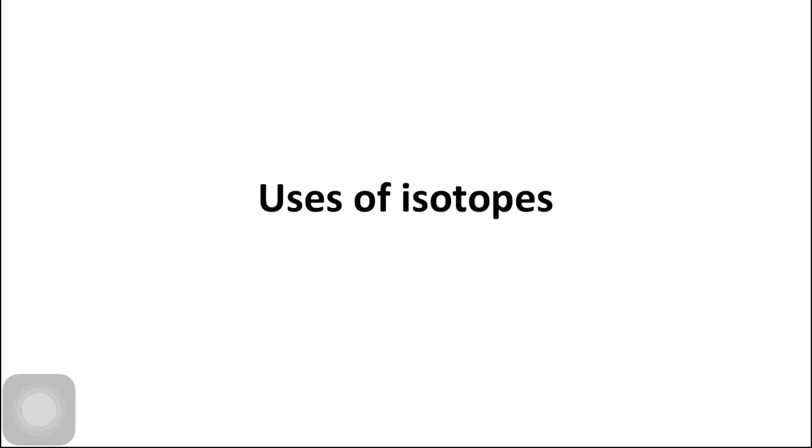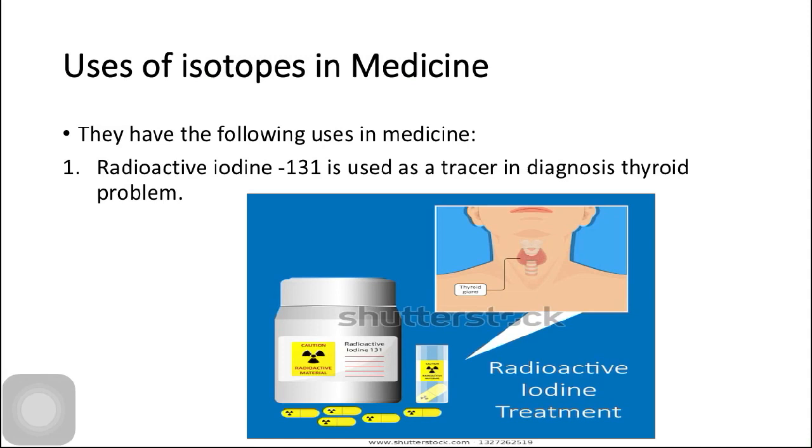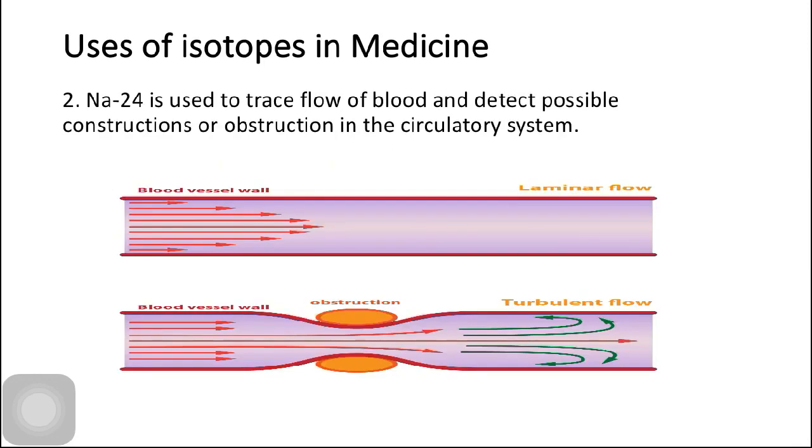Next are the uses of isotopes. Stable and radioactive isotopes have many applications in science and medicines. So let's discuss them one by one. Uses of isotopes in medicines. Radioactive iodine-131 is used as a tracer in diagnosis of thyroid problems. Thyroid is a gland which is present inside the neck, and its proper functioning is very important for normal growth and development of our body.